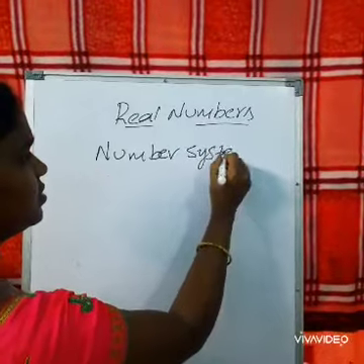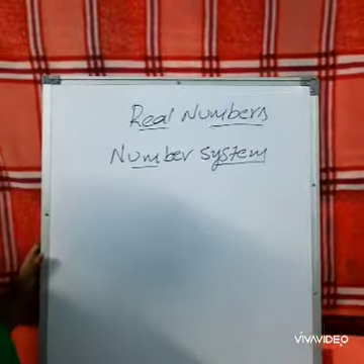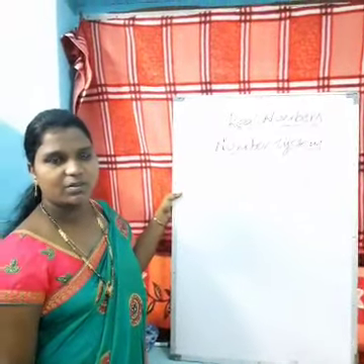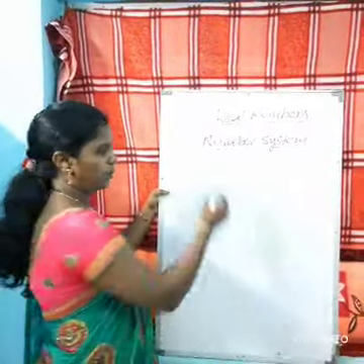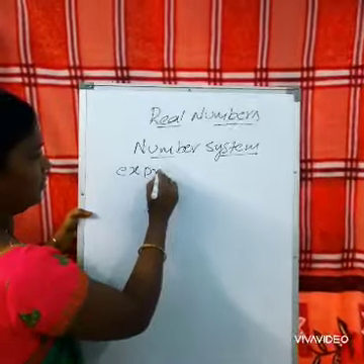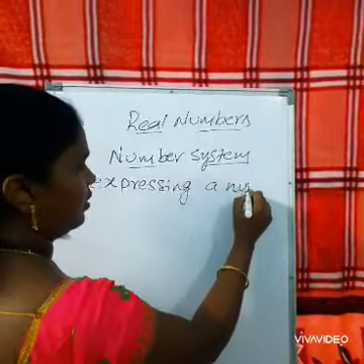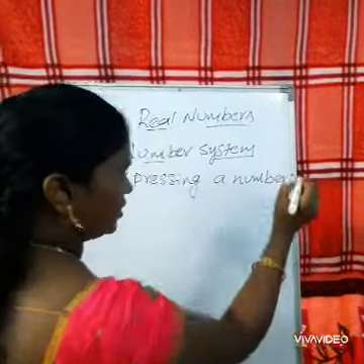Number system. So, what is a number system? Number system is nothing but expression of a number. Expressing a number. Let me give an example.